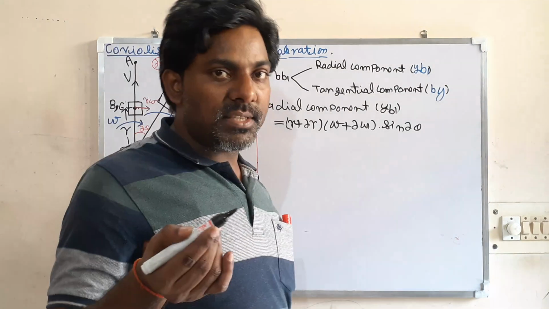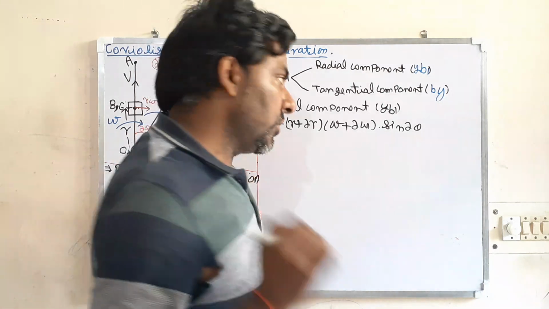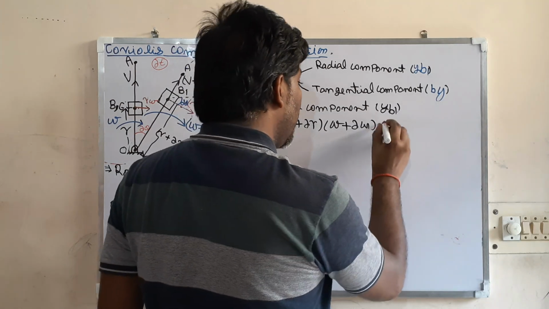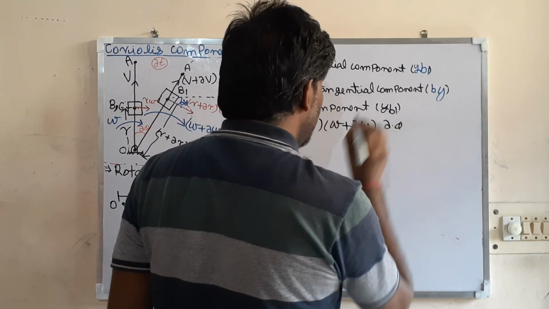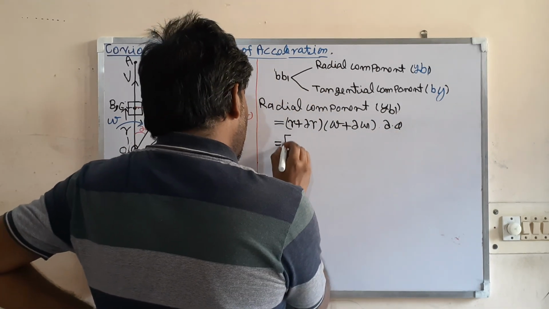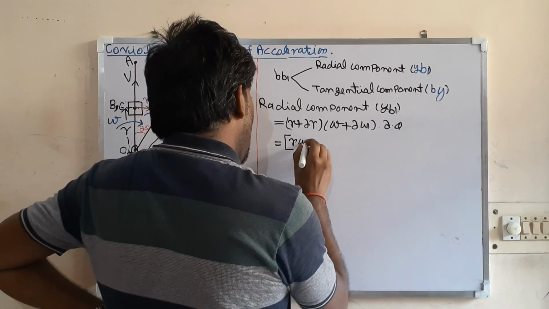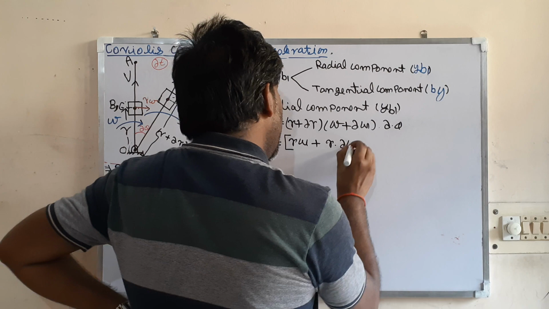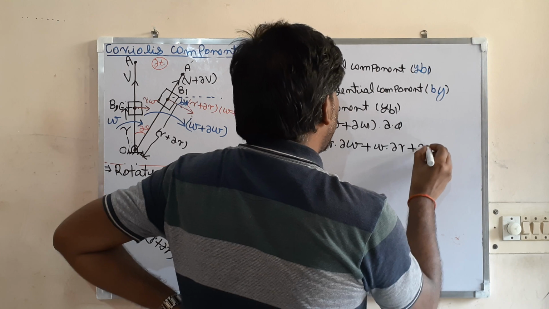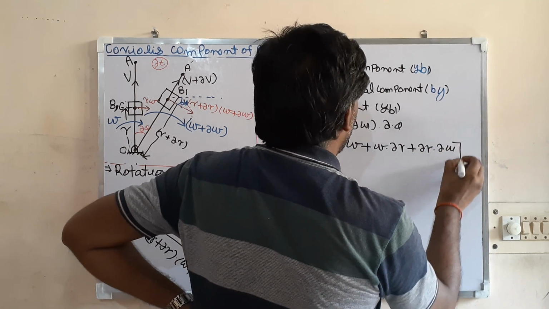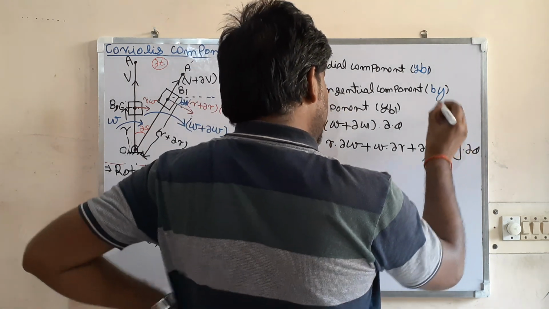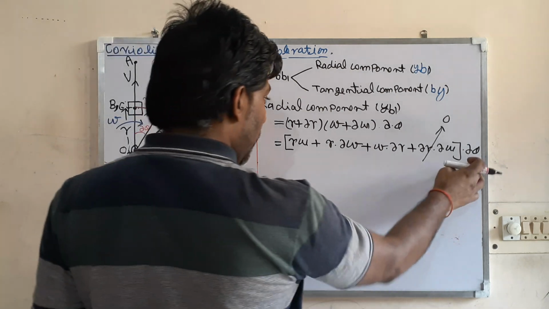If theta is very small, sin theta is equal to what? Theta. So sin del theta is equal to del theta. Let us expand first this one. So what will be this one? r omega plus r into del omega plus omega into del r plus del r del omega, into del theta. So this is the product of two very small quantities, so neglecting it as 0, now you multiply this.